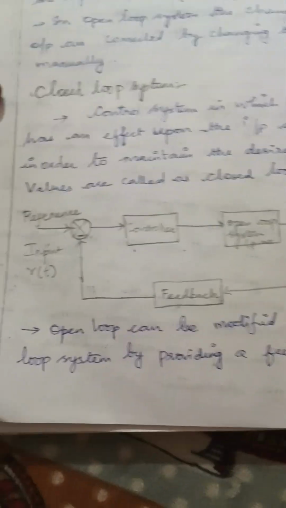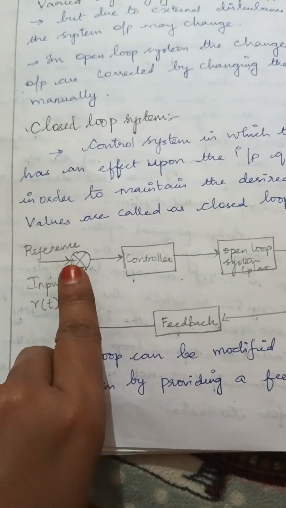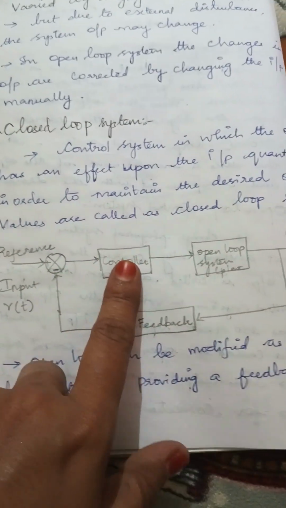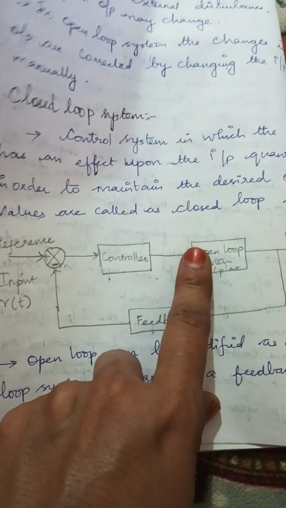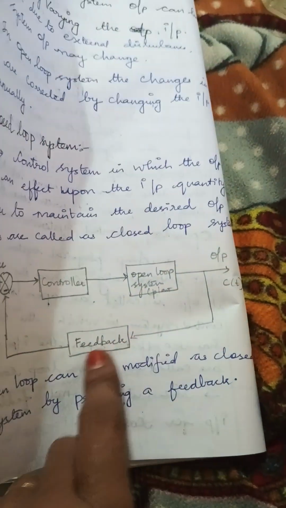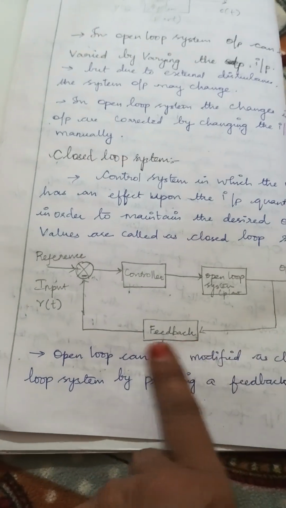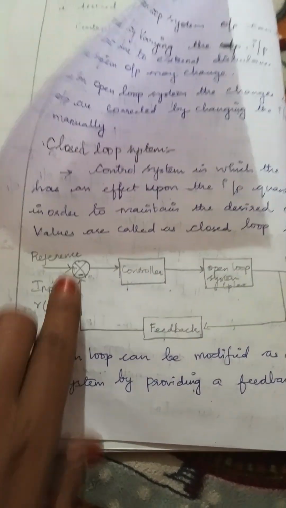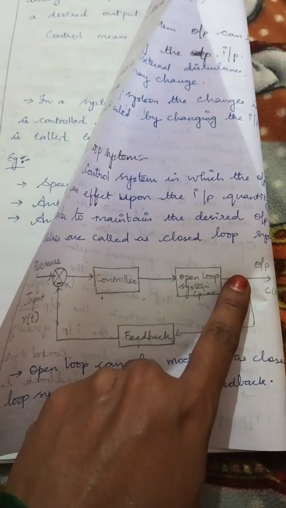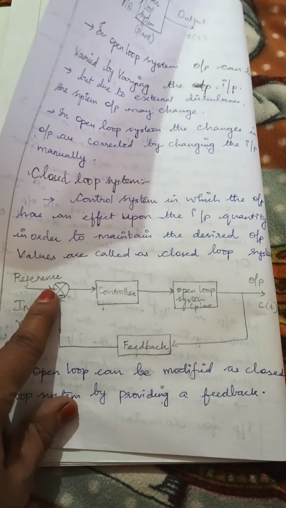Next comes closed loop. Here is an example of a closed loop. An input is given to the system, as in the normal open loop control system, but the output is again fed back to the input. If the loop is closed like this, we call it a closed loop system. Relevant to the output performance, it is fed back to the input.